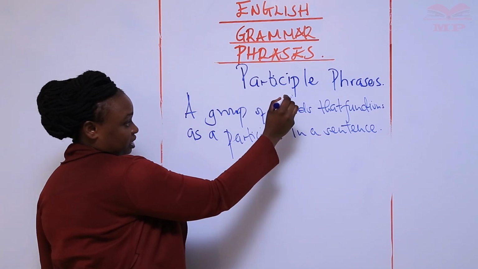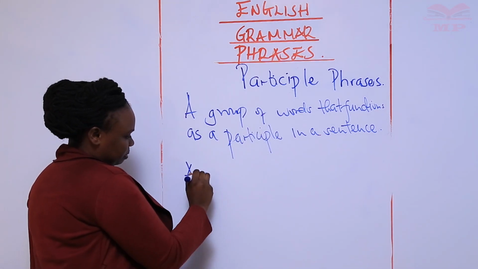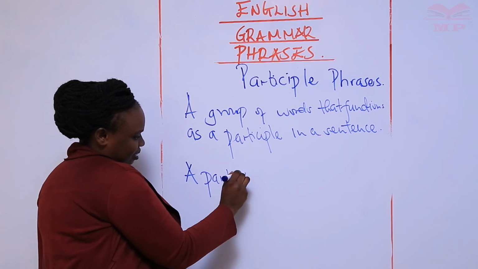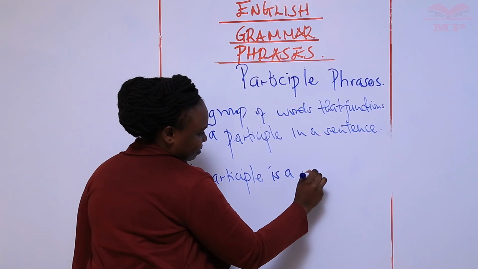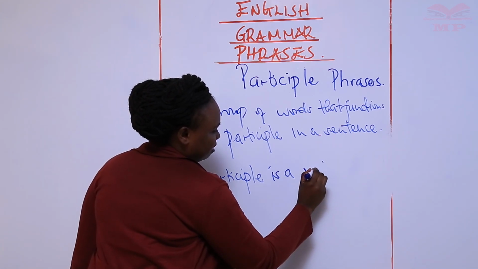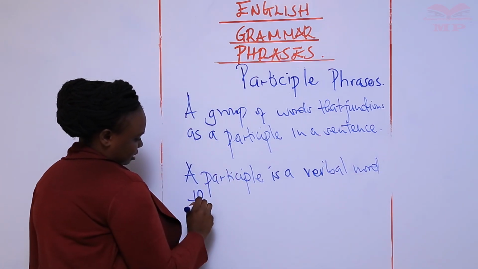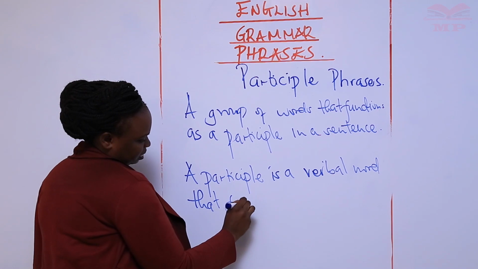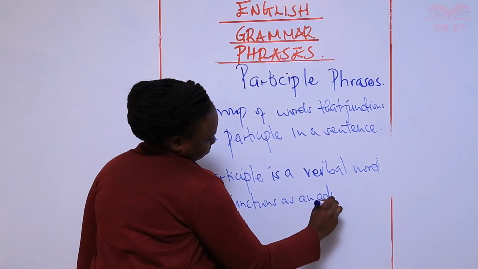So this participle phrase. What is a participle? If we remind ourselves clearly, a participle is a verbal word that functions as an adjective.